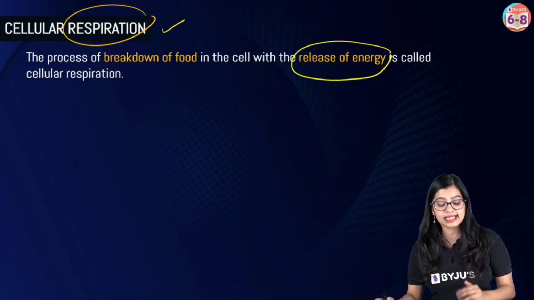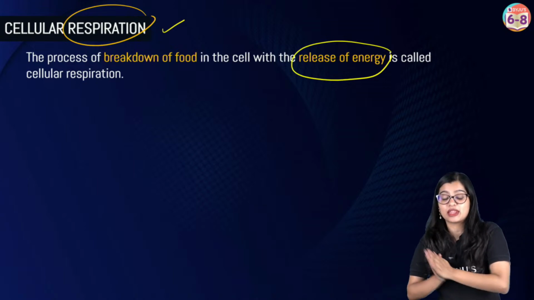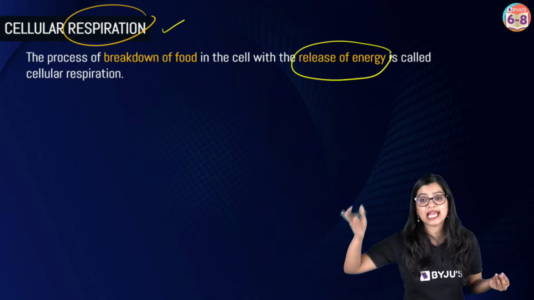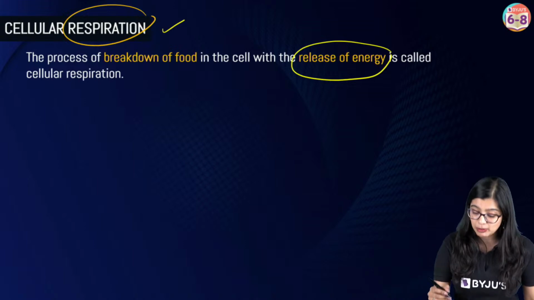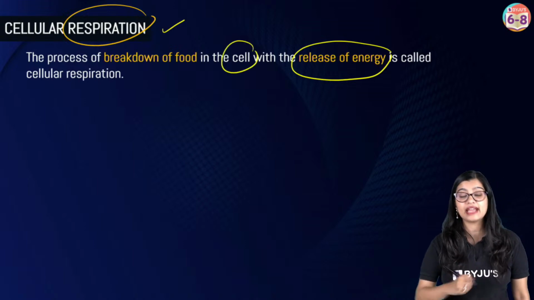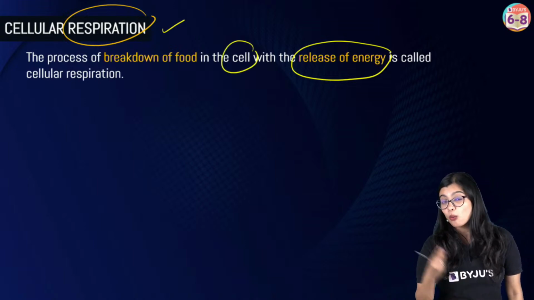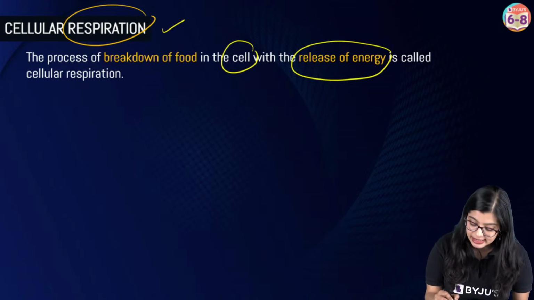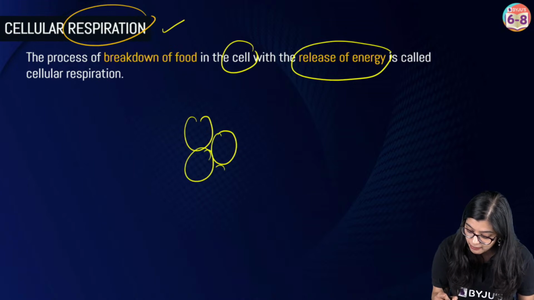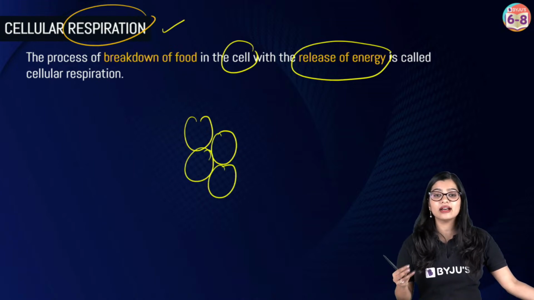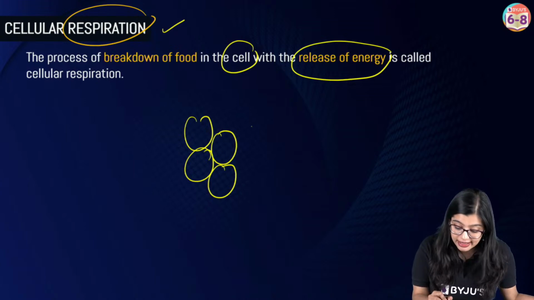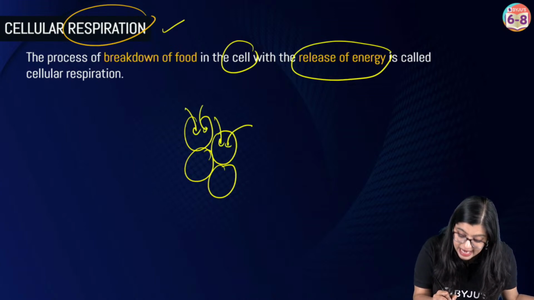So as you all see, respiration is nothing but the breakdown of food or glucose in order to release energy. And this takes place inside the cells. What are cells? Cells are what basically make up my body, right? They are the structural and functional units of my body, which is why this process is happening inside the cells.